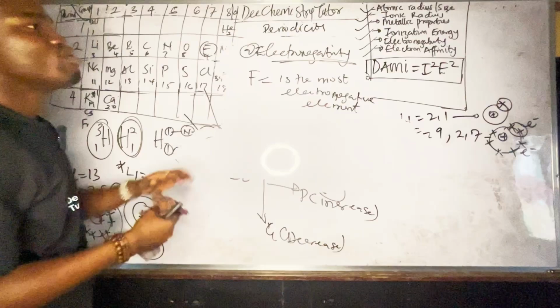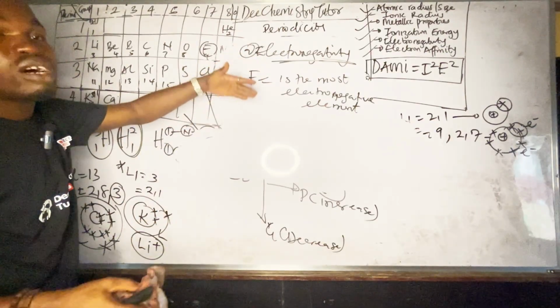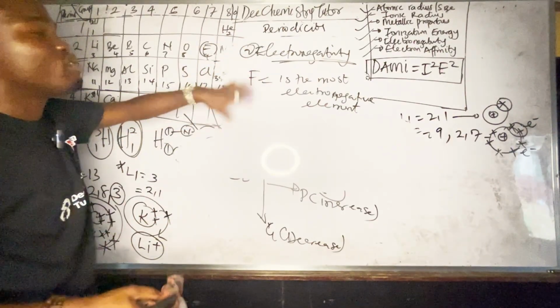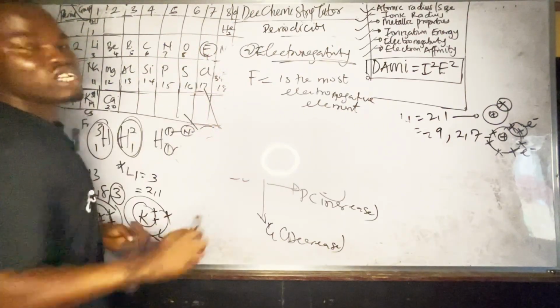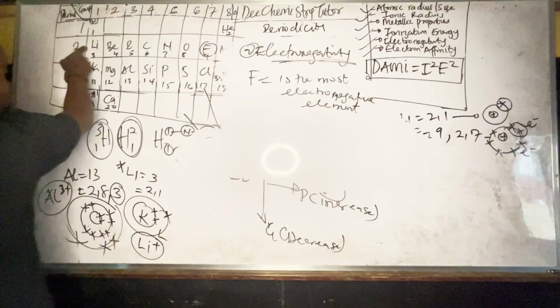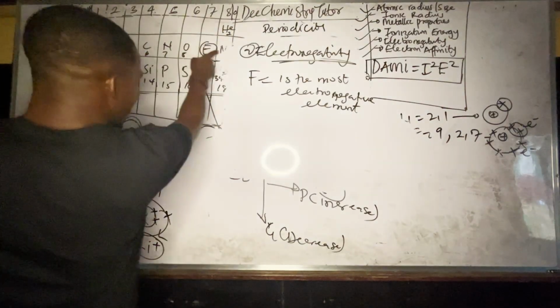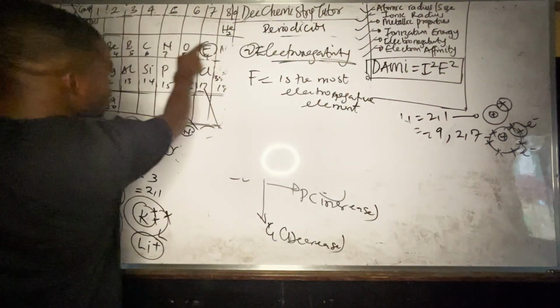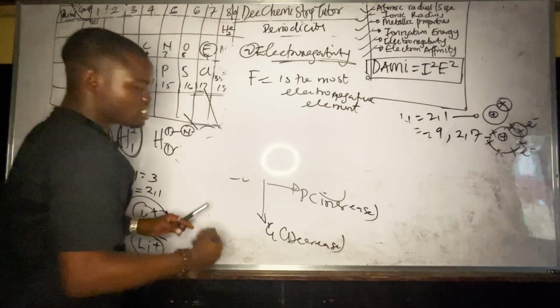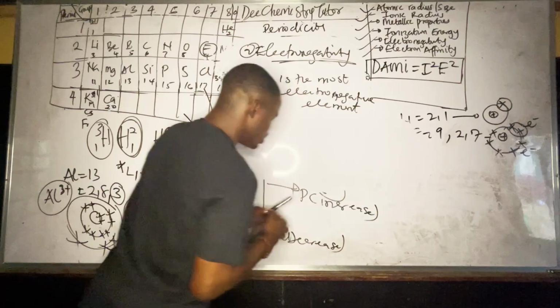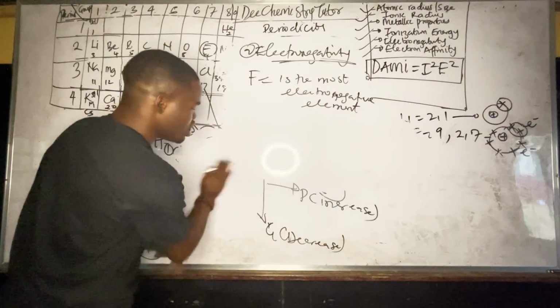You don't need to. There are the potentials, electropotential, and all of them, but I don't want to bore you with that. Just take note of that. Fluorine is the most electronegative element, so that gives it away. That means going across the period, electronegativity increases. Down the group, electronegativity decreases. So it also follows this in terms of electronegativity.